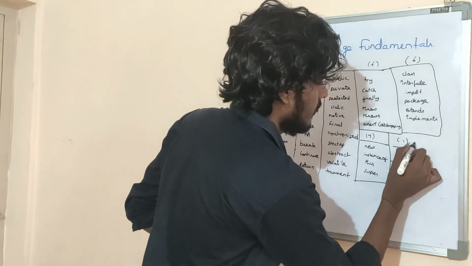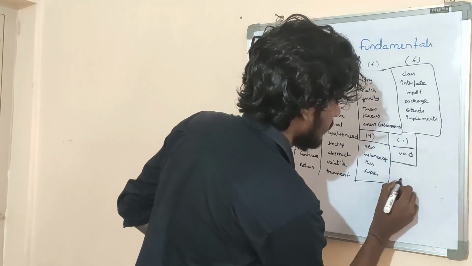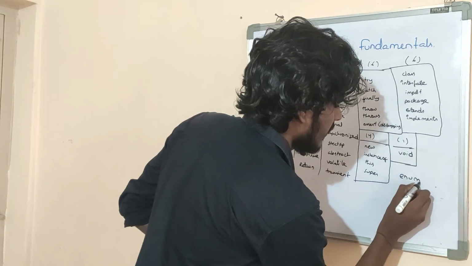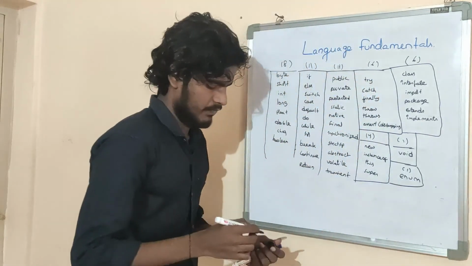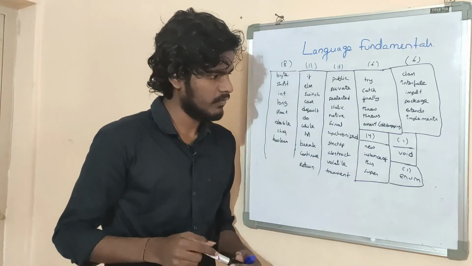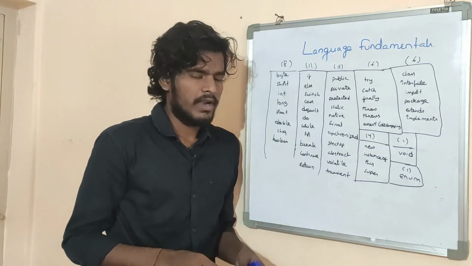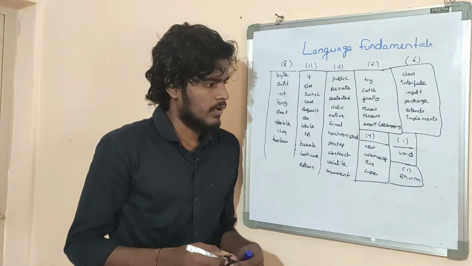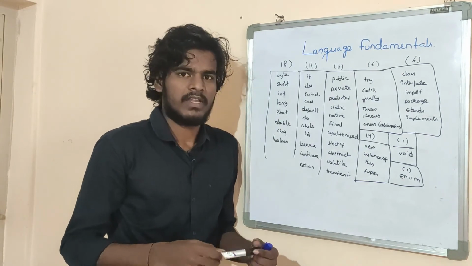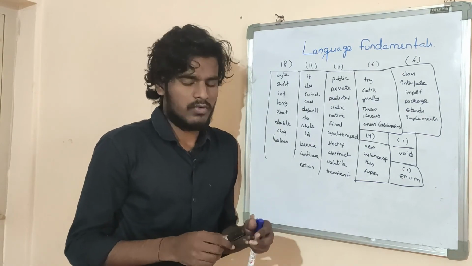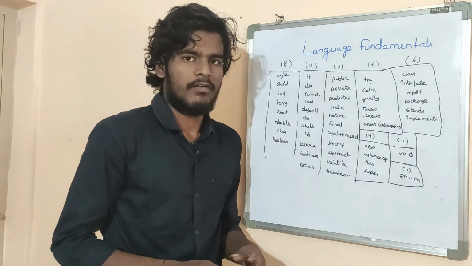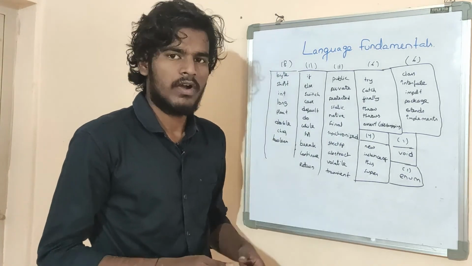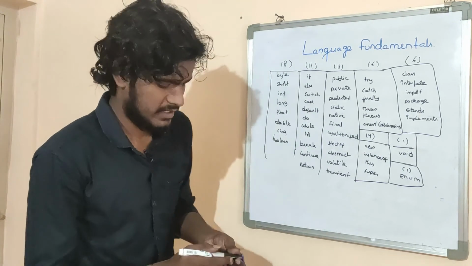The final keyword is enum. What is the enum keyword? We have to use enum for a group of named constants.